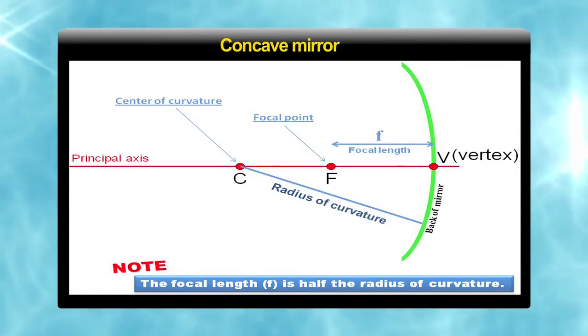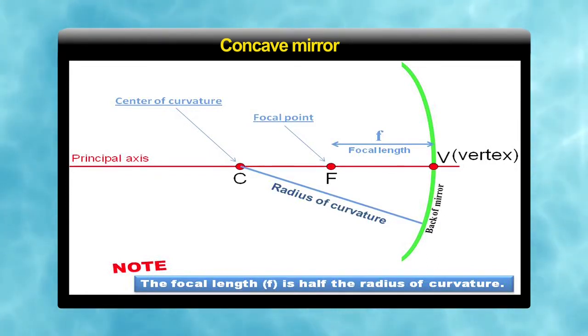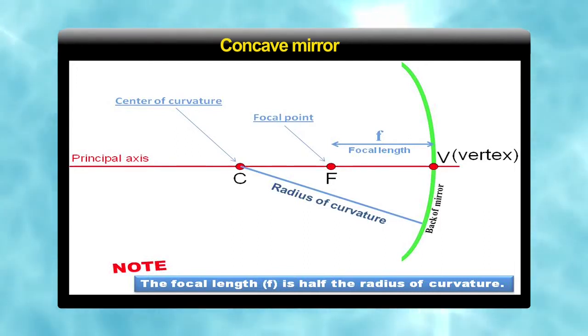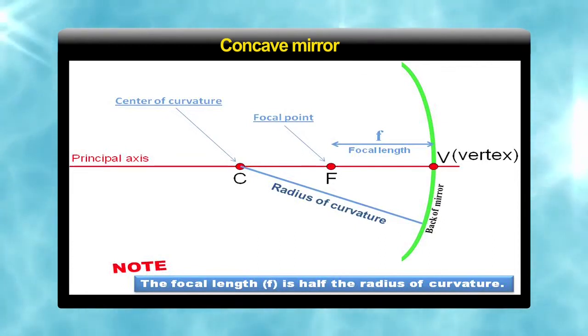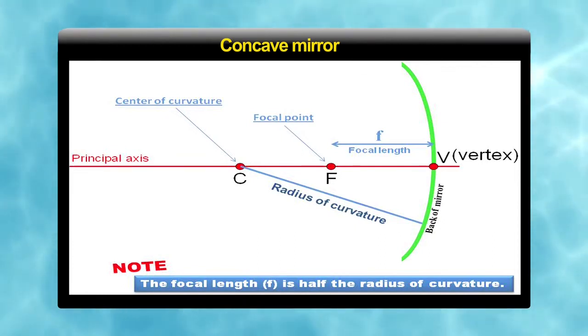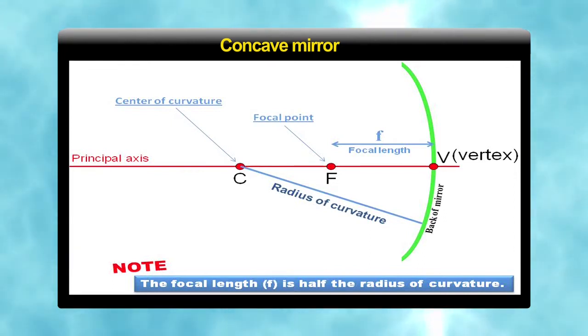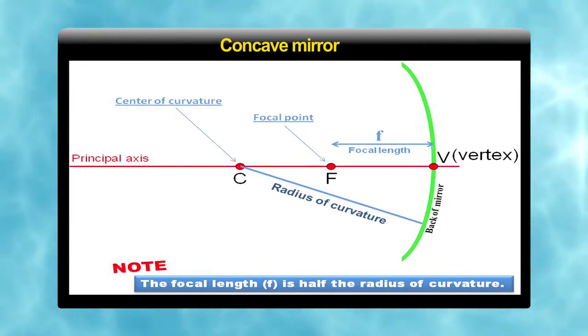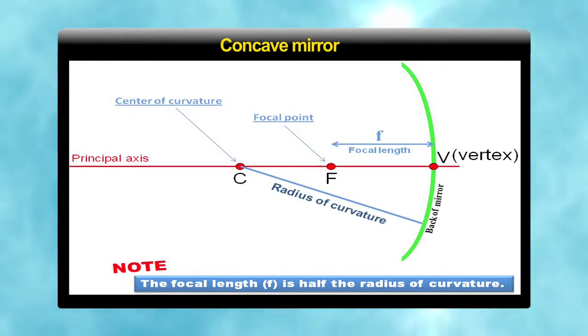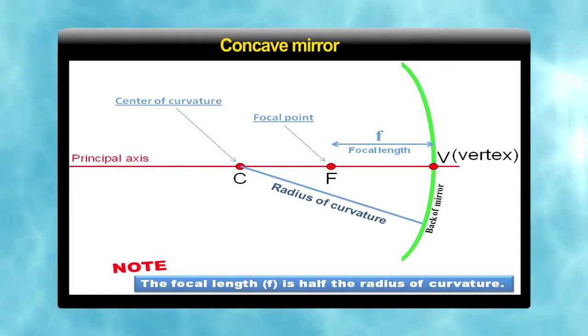Now, the focus. We have earlier seen that a light ray which comes parallel to the principal axis goes through the focus. So, the distance from the pole or the vertex to the focus is known as the focal length, and the radius of curvature is double the focal length. So, the focal length is half of the radius of curvature, and it is the focal length which distinguishes the different types of mirrors according to our requirement.